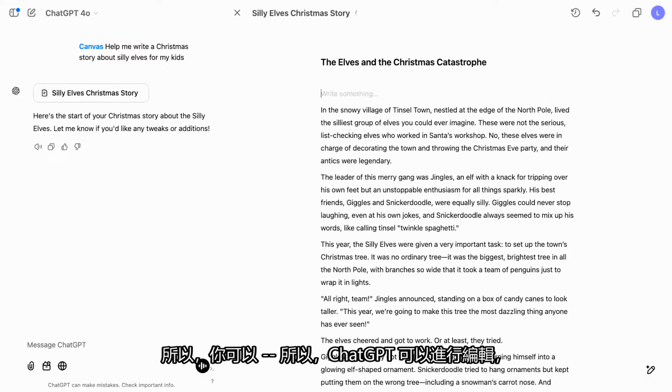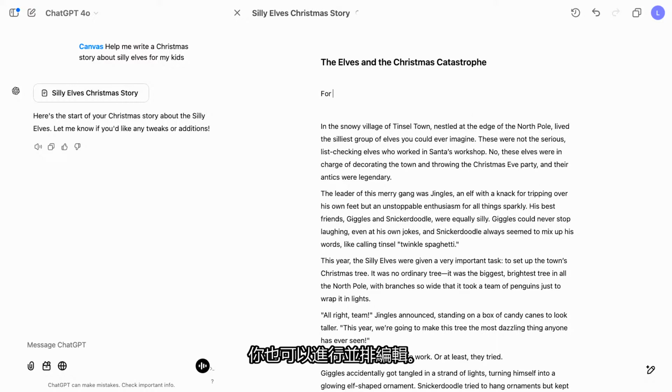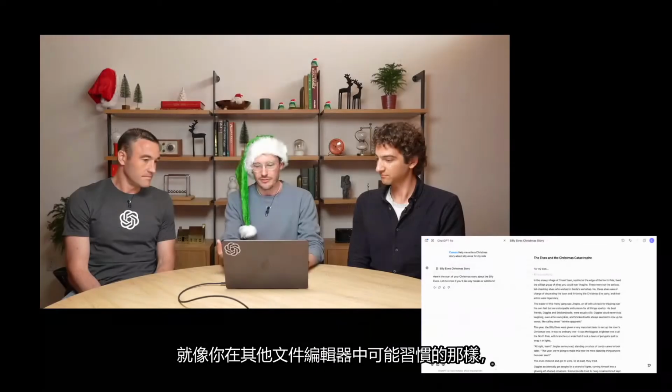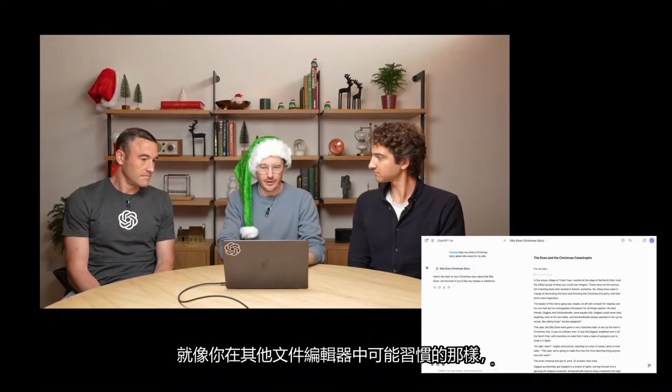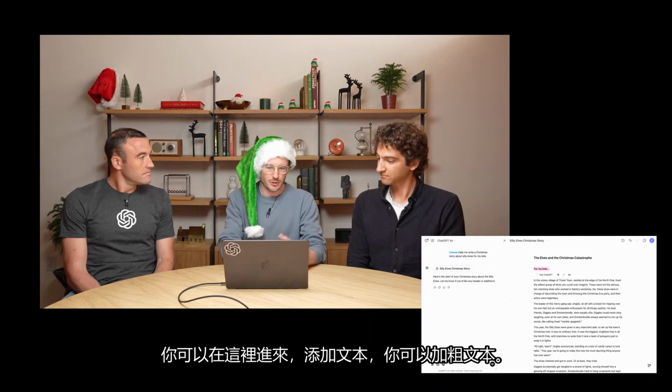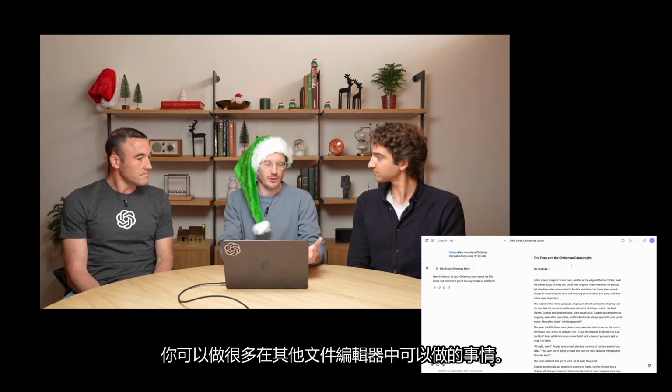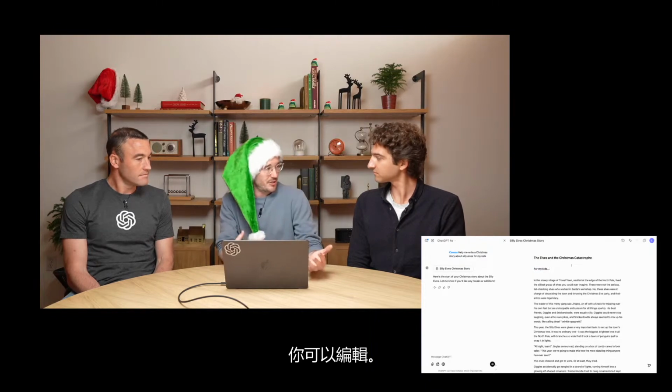So ChatGPT can edit, and you can edit side by side. Yeah, so I can type in here, I've been editing the title. I'm kind of making it for my kids. So this is a collaborative document. And just like you might be used to in other document editors, you can come in here, you can add text, you can bold text. You can do lots of things you can do in other document editors. You can edit, ChatGPT can edit.